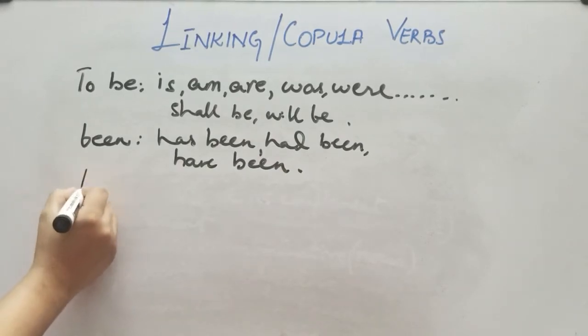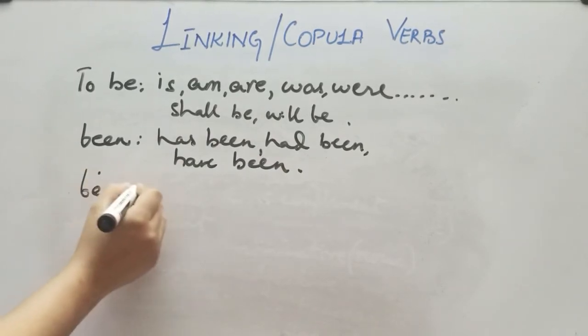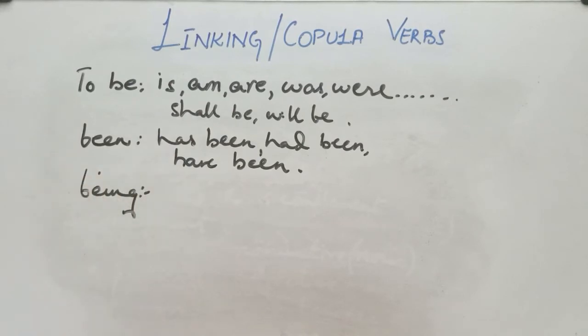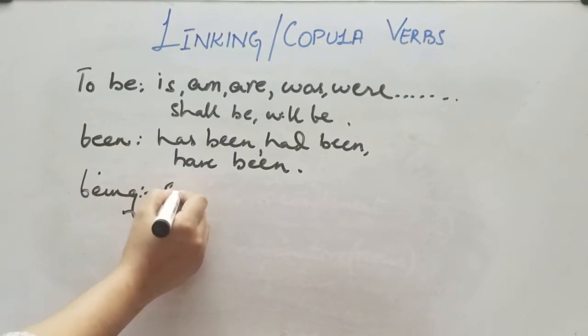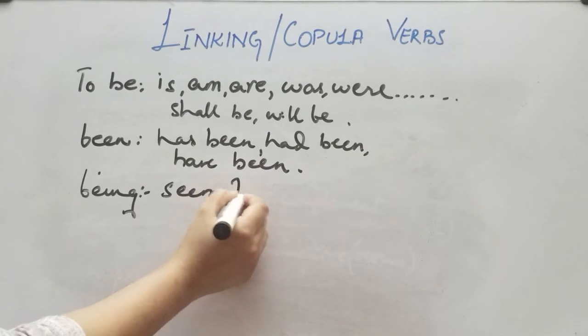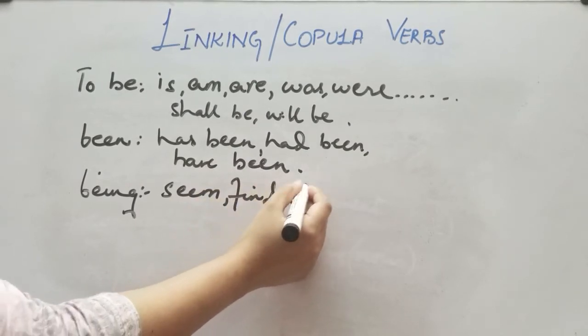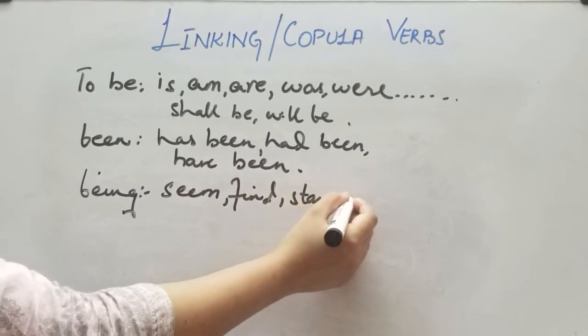For being, if the sentence is in a being state, that means you could say seem, find, stay, grow,